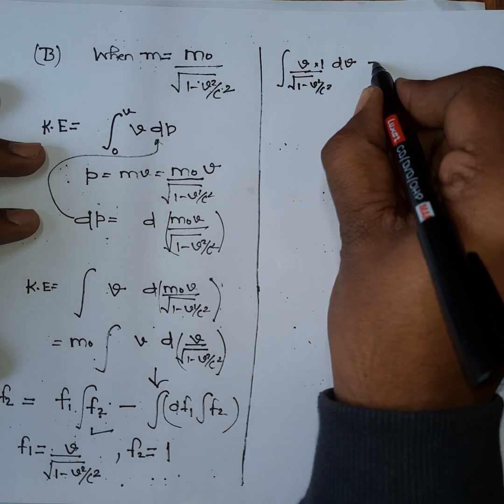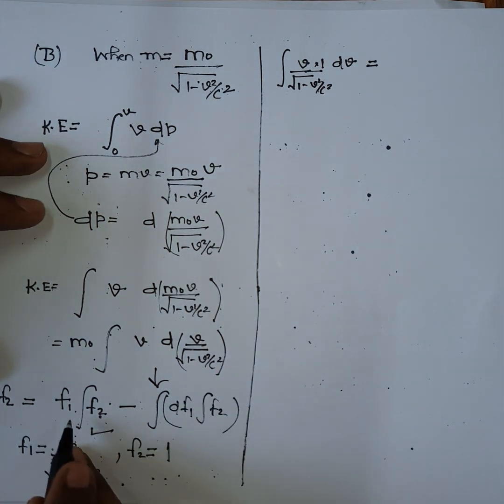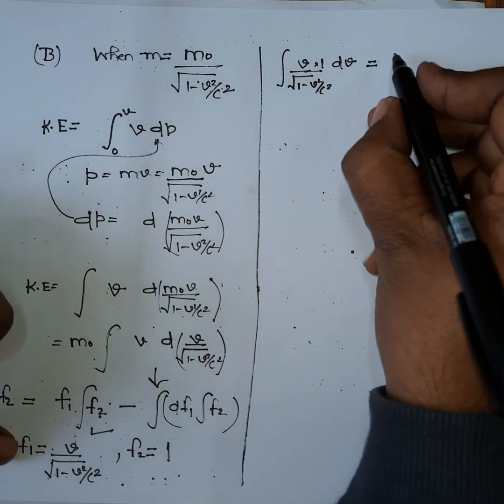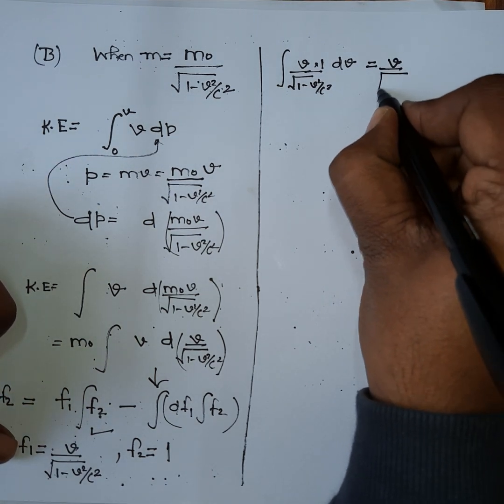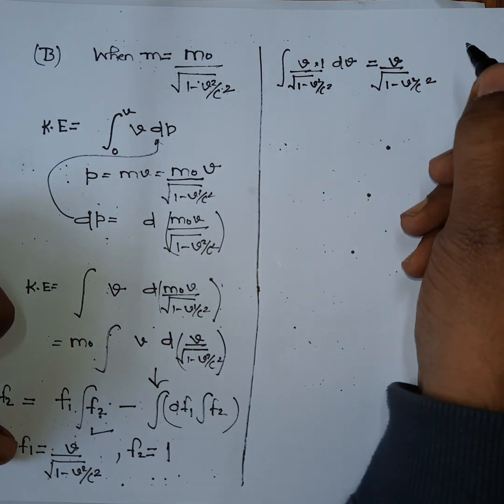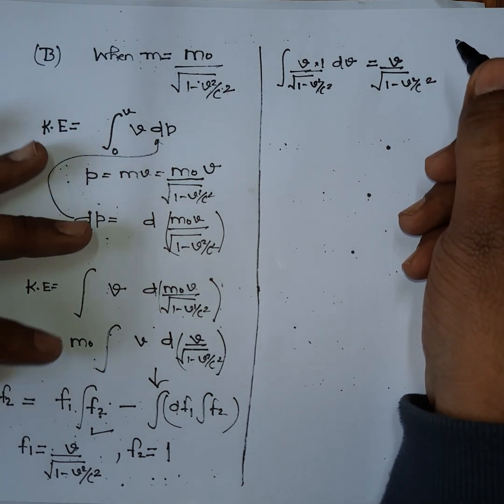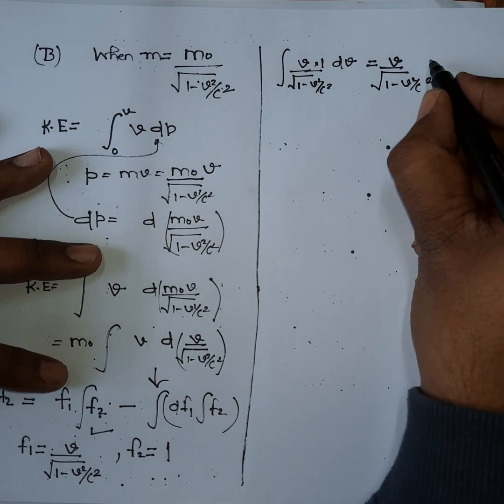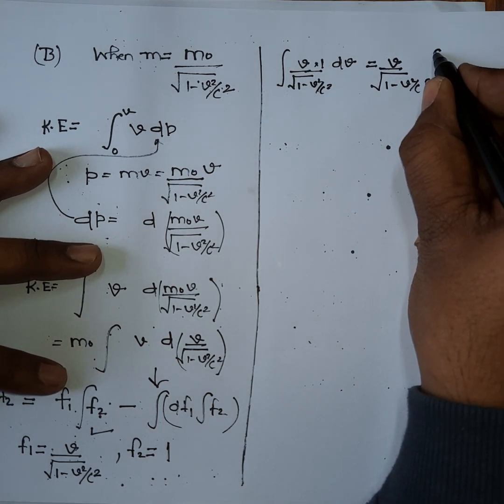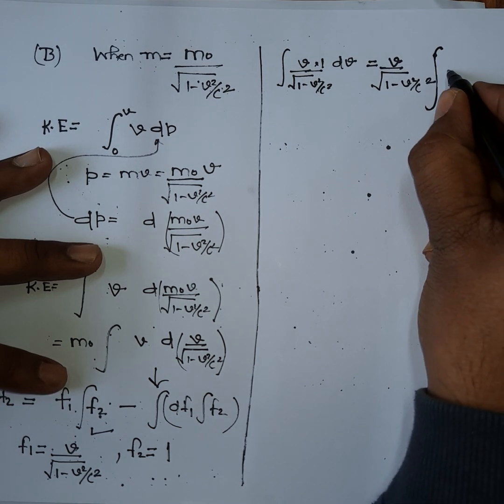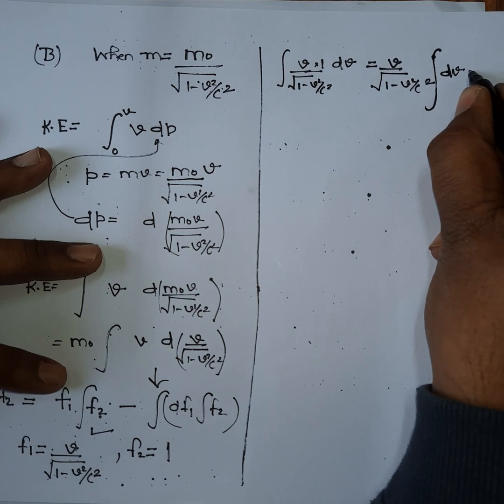Okay, similarly on the right hand side, you can write f1 as v, okay, 1 minus v square by c square, and f2 is equal to 1, that is dv minus.